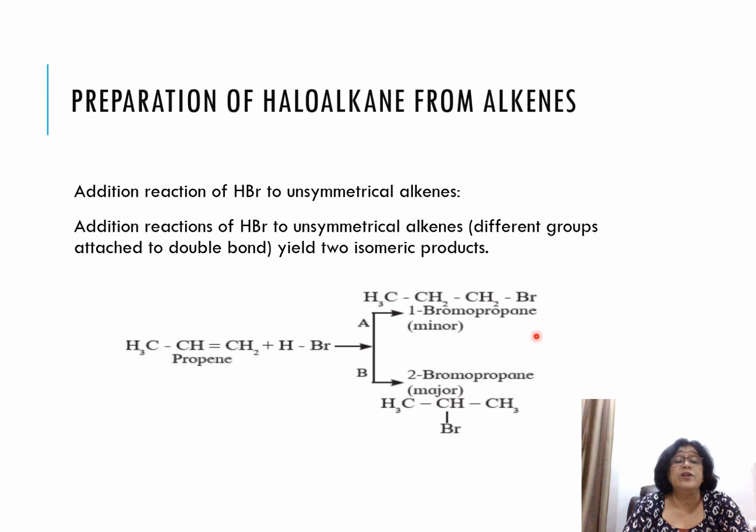So basically in the first step, what is happening? The carbocation is formed. Which carbocation will be formed? In the first case, the n-propyl carbocation will be formed, and in this case the isopropyl carbocation will be formed. So which carbocation will be more stable, isopropyl carbocation or n-propyl carbocation? The carbocation which carries the cationic charge on a secondary carbon atom is more stable. So the isopropyl carbocation will be more stable, and the chance of formation of 2-bromopropane is more than 1-bromopropane.